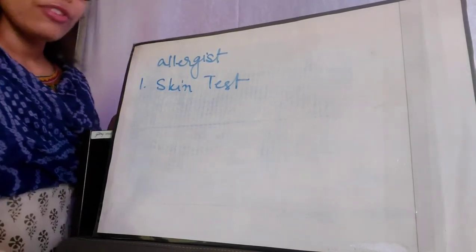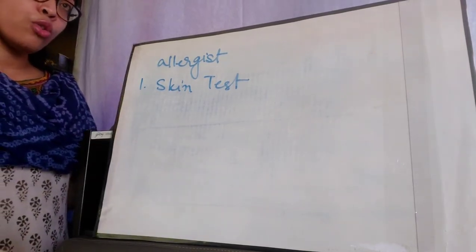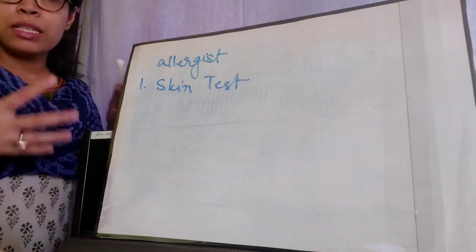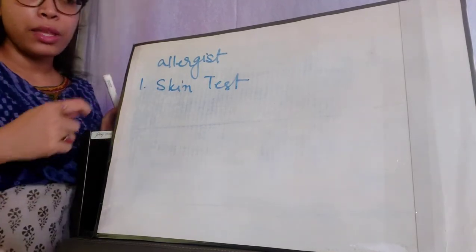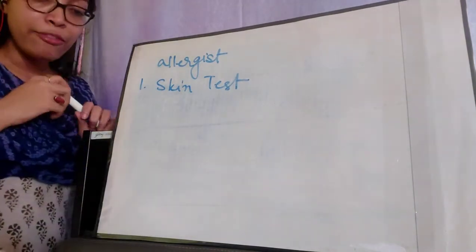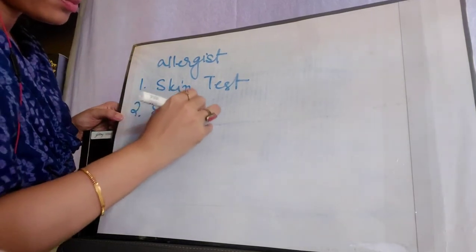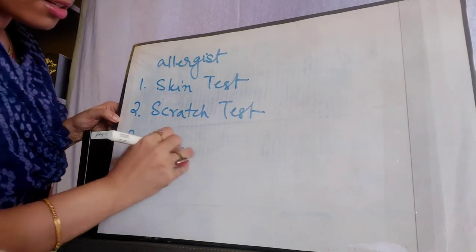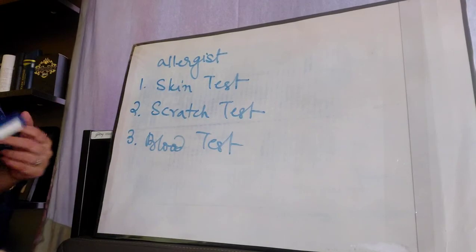This is done in case the first test is negative. So if just by pricking the skin no proper result is achieved, in that case with a small needle the allergen can be entered within the body. Okay, so this is how the skin test is performed. We have two more tests, known as the scratch test, and the third one is the blood test. Both of these have different ways of performing the tests.